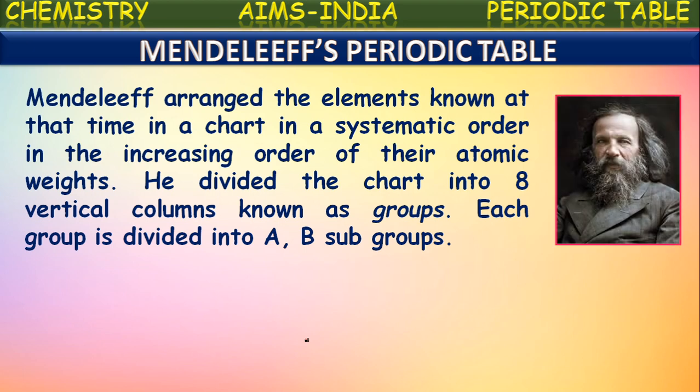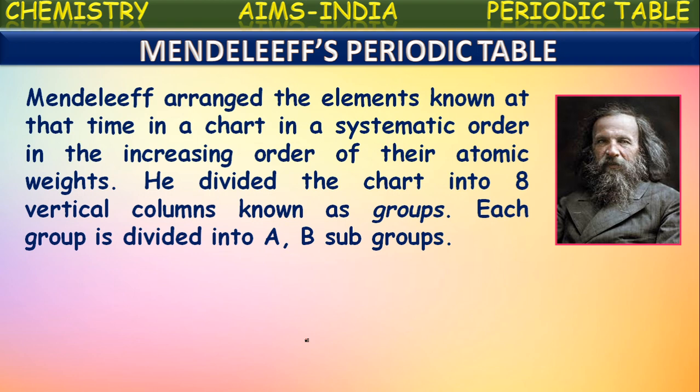Mendeleev arranged the elements known at the time in a chart in a systematic order, in the increasing order of their atomic weights. He divided the chart into 8 vertical columns known as groups. Each group is divided into A and B subgroups. So what has he done?